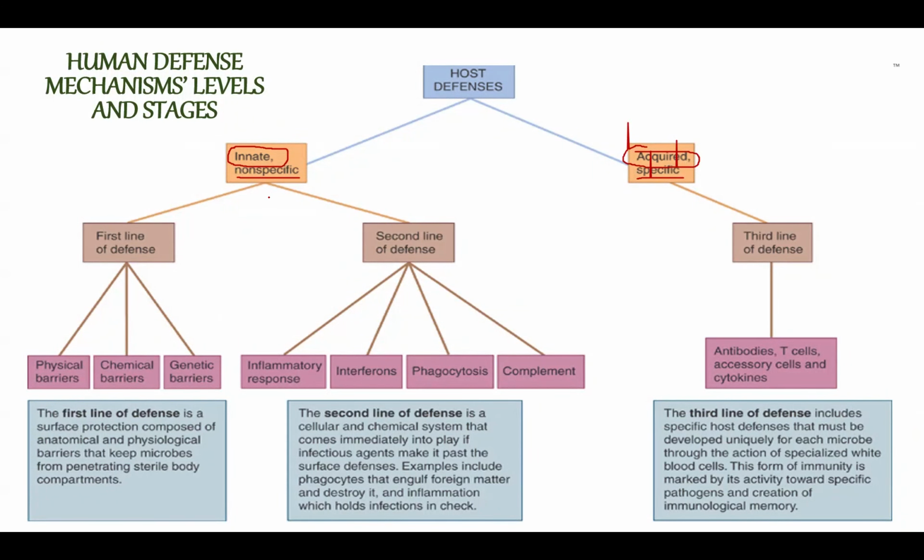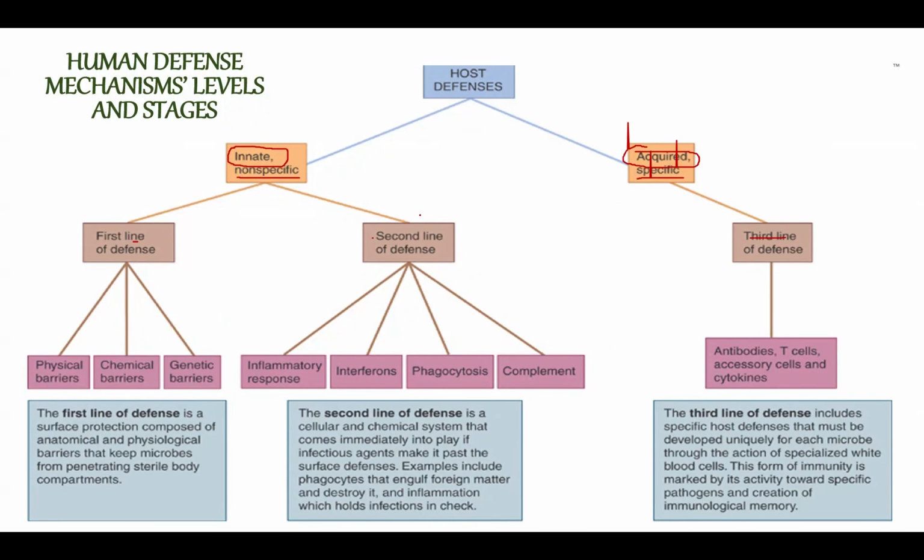Now, the innate or non-specific defense mechanism consists of two lines. So basically, when we defend ourselves against pathogens, we have three lines of defense. First line, second line, and third line. If our first line of defense fails, then we still have the second line of defense that will fight the infection.